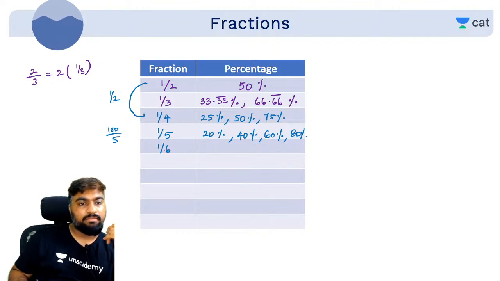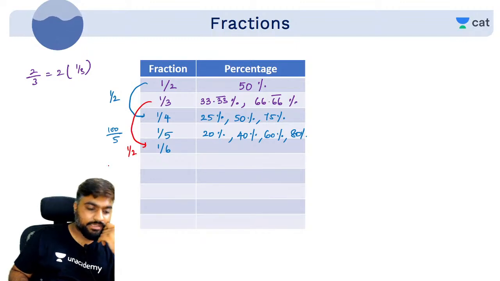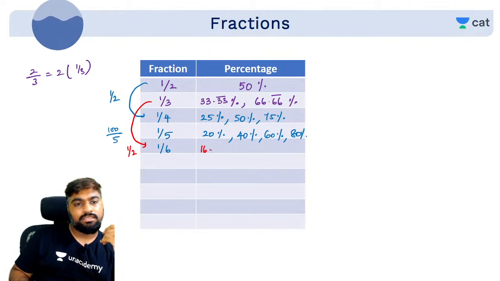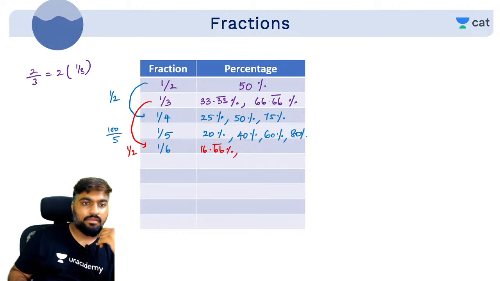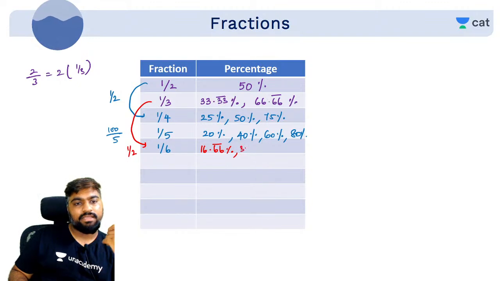Logically, look, 1 by 6 is basically what? Half of 1 by 3. Correct? 1 by 6 is half of 1 by 3. What will half of 33.33 be? 16.66 bar. Yes. So 2 by 6 is basically 1 by 3, which is 33.33. 3 by 6 is 50%. 4 by 6 is 2 by 3, which is 66.66.